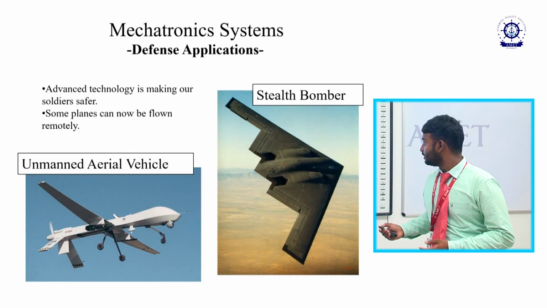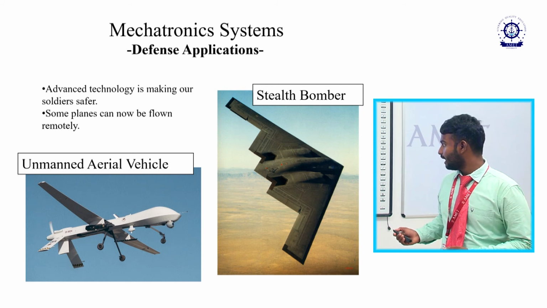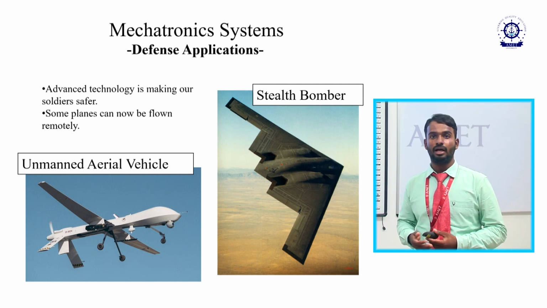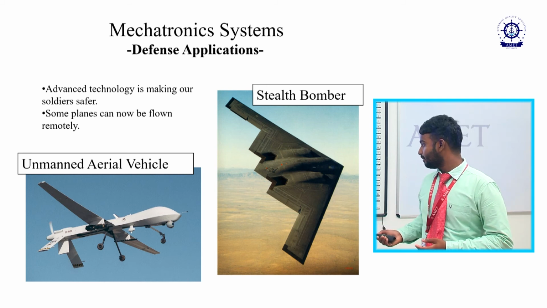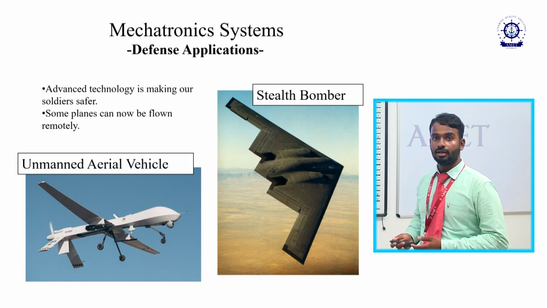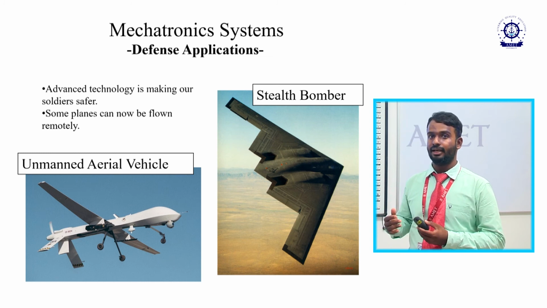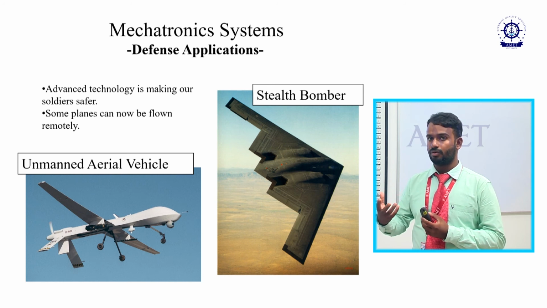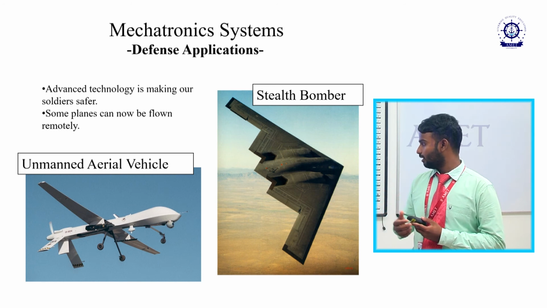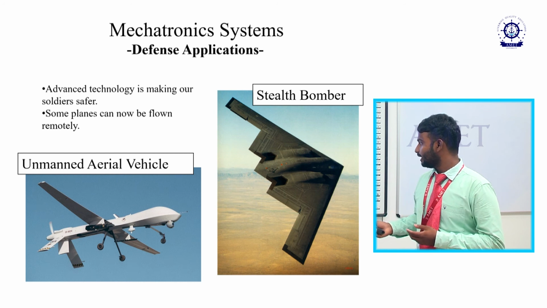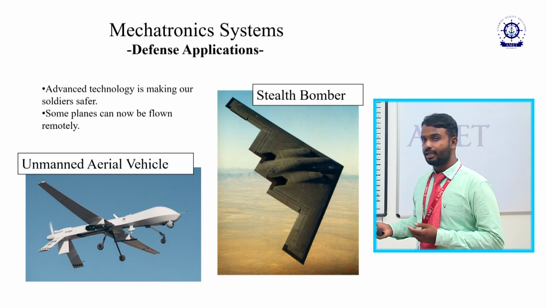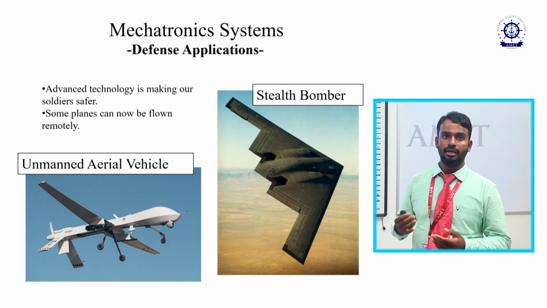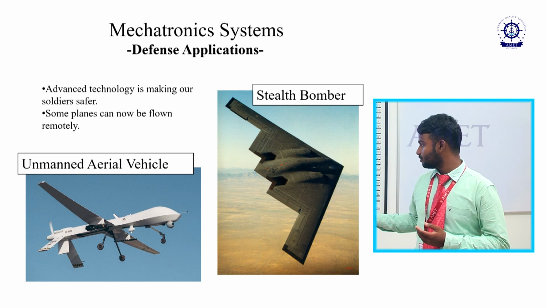Then in the defense application, we are using the unmanned aerial vehicle. What is the function of the unmanned aerial vehicle? We are using this unmanned aerial vehicle in any sort of war situation. It will go across our border or boundary, and it can check how the enemies are working to capture our border or boundary. It works without any pilot in its nose. It will be controlled, actuated and captured by means of the space station over here.